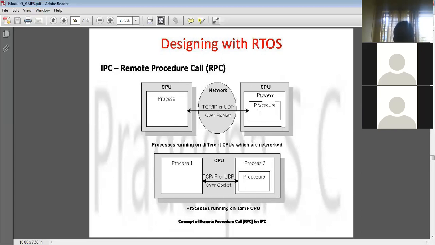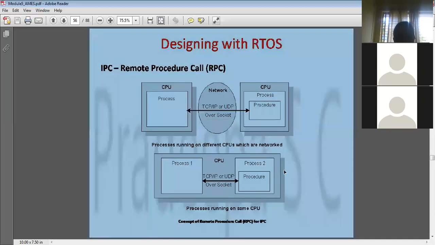You must have learned in networking that if one host wants to send data to the other host, there are certain protocols, like the Transmission Control Protocol or User Datagram Protocol, right? They will send the data from the source to the destination, and for sending the data they use sockets. You will learn sockets in Unix programming. In Unix, sockets are system calls which establish a connection between the source and the destination, either through the TCP or the UDP protocol, right?